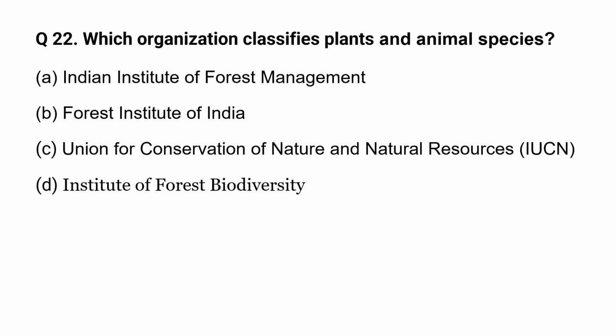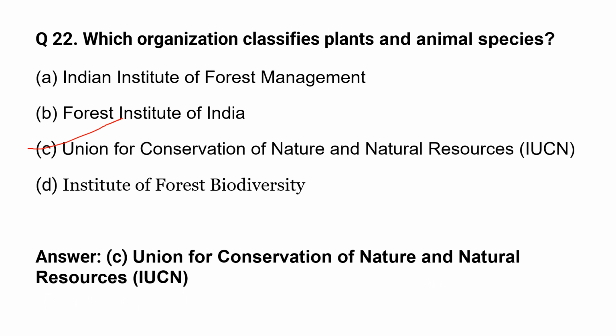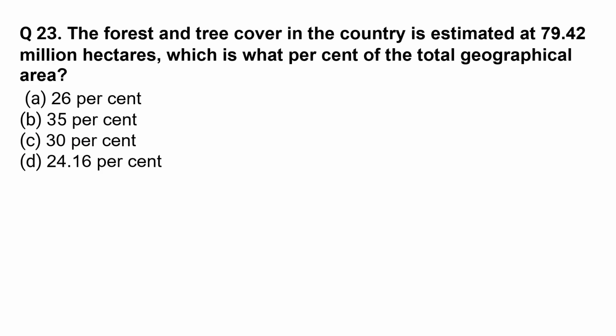Which organization classifies plant and animal species? Now we only discussed the International Union for Conservation of Nature and Natural Resources, IUCN. The forest and tree cover in the country is estimated at 79.42 million hectares, which is what percent of the total geographical area? The correct option is option D, 24.16%.